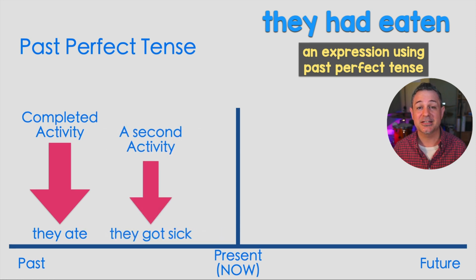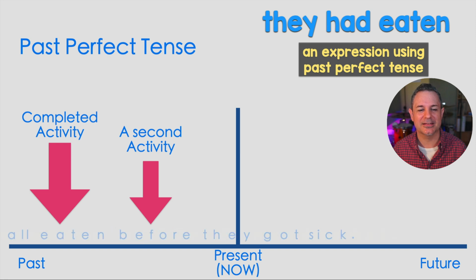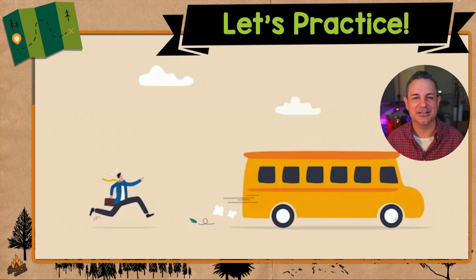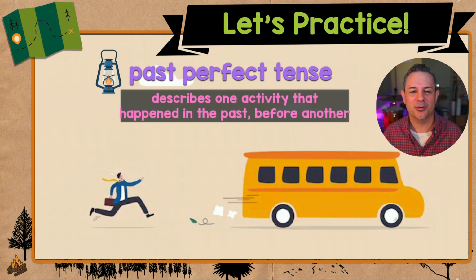When I use simple past tense, I would say the children ate and then they got sick. But past perfect tense sounds like this. They had all eaten before they got sick. Or they had all eaten by the time they got sick. Get it? Let's practice. Past perfect tense describes one activity that happened in the past, before another.